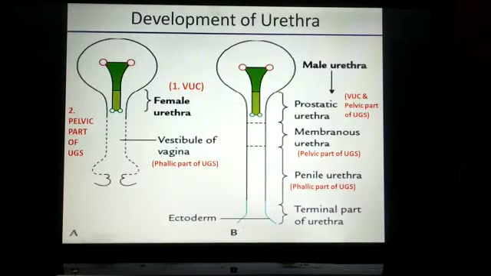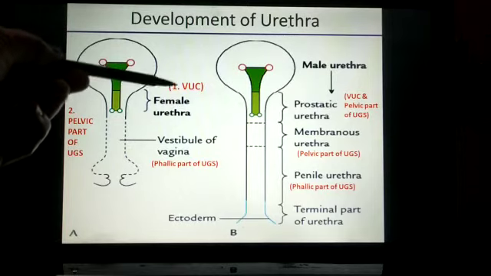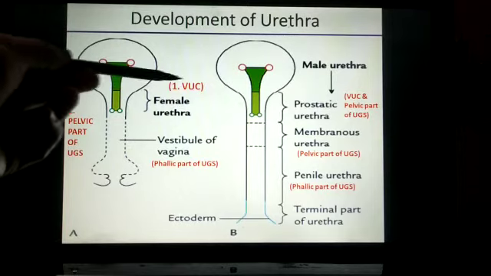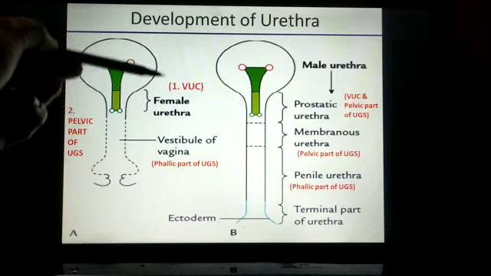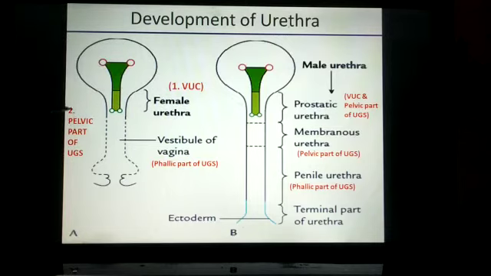Now, development of the urethra. Development of the male and female urethra. The female urethra is short, as we know. The length of the female urethra is only 4 cm, and it develops from two parts. Most of the female urethra develops from the vesico-urethral canal that forms the primitive urethra, and the caudal part, which is the terminal part of the urethra, is formed from the pelvic part of the urogenital sinus.